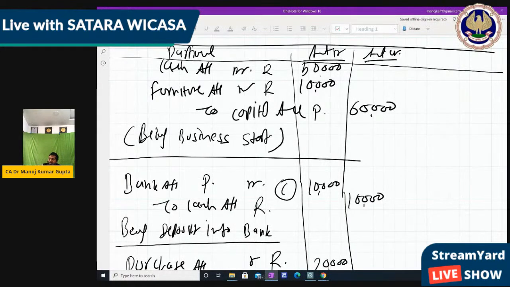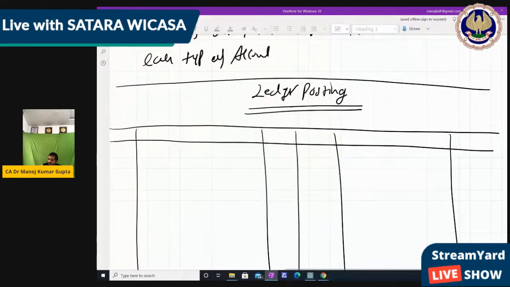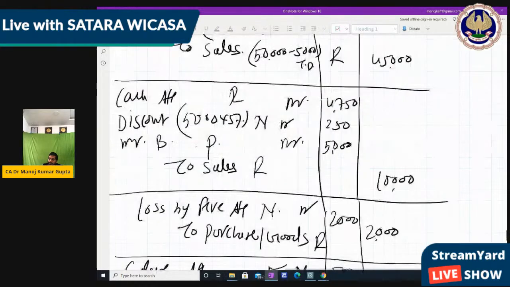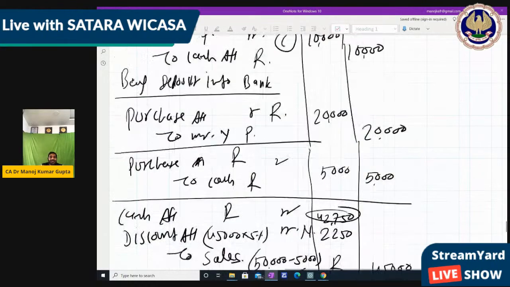Write the name of the account, that is cash account. Give the names of the columns also: date, particulars, amount for debit, and date, particulars, amount for credit. Now the cash account is on the debit side.